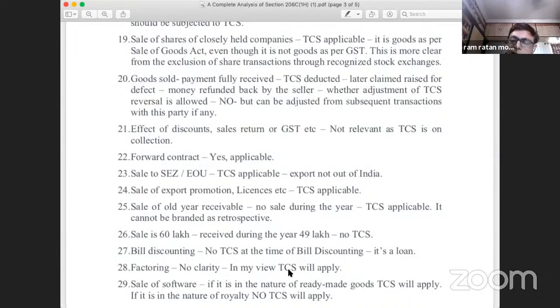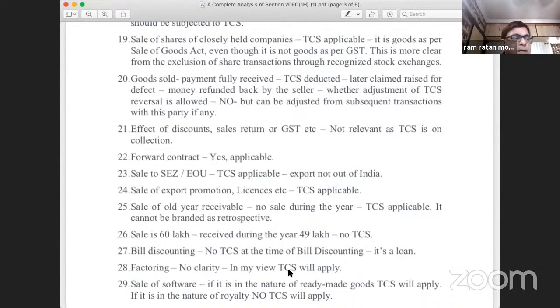Now, TCS has been collected on rupees 1 crore, which is inclusive of GST, and this will be deposited in the month of November. Before 7th of November, we deposit this collected TCS to the income tax department. Now, after 7th of November, say the customer returns some of the goods which you have already invoiced and for which you have received full consideration.